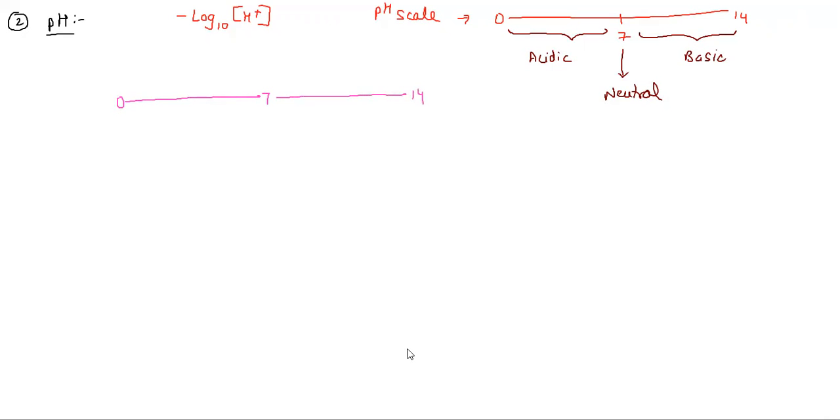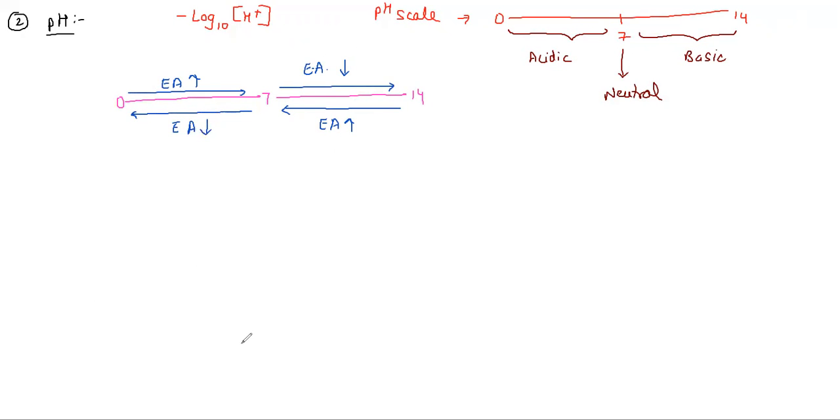If the pH shifts from 7 to 14, the enzyme activity, EA, will keep on decreasing. If I go from 14 to 7, the enzyme activity will increase. If I go from 0 to 7, the enzyme activity will increase. And if I go from 7 to 0, enzyme activity is going to decrease.